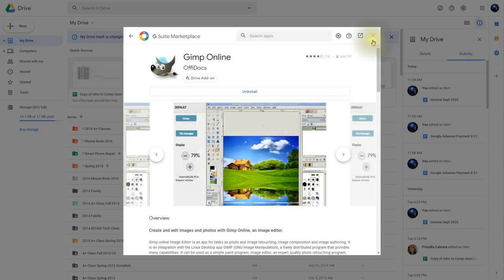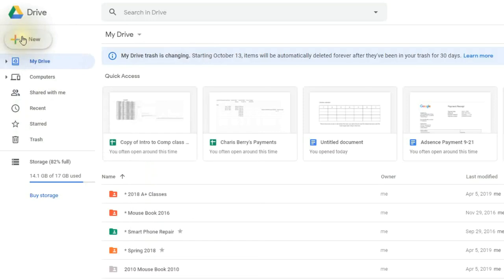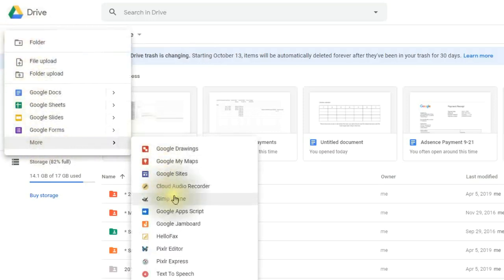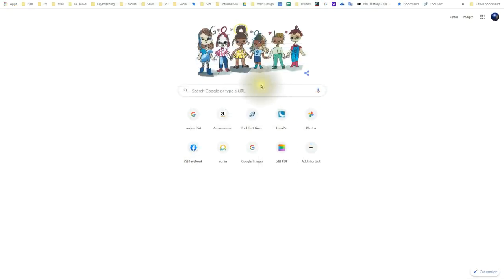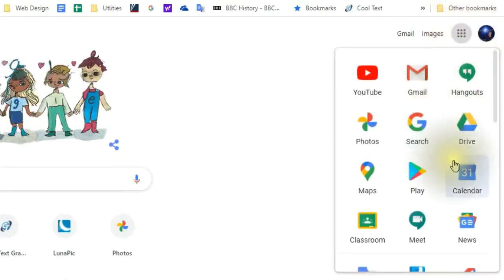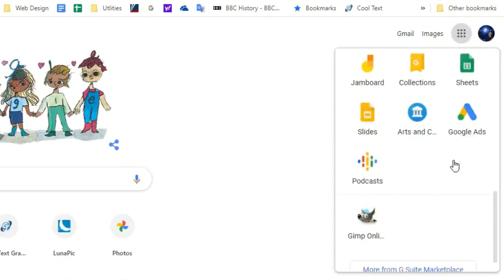So let's close this off and see if we can find it. So I'm going to click on New and then click on More, and there it is. It's found right there, GIMP Online. I'm also going to be able to find it within my Google Apps. So once you click it, you'll notice that it will be added to the very bottom of your list. And there it is, GIMP Online.